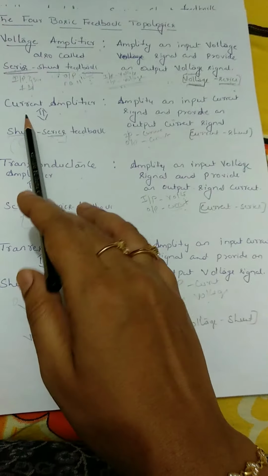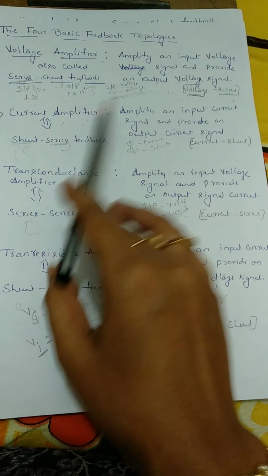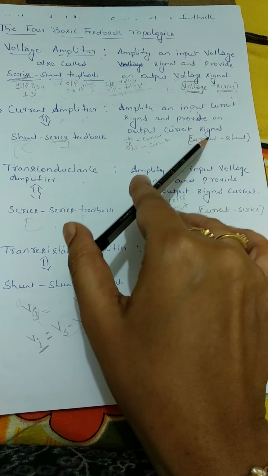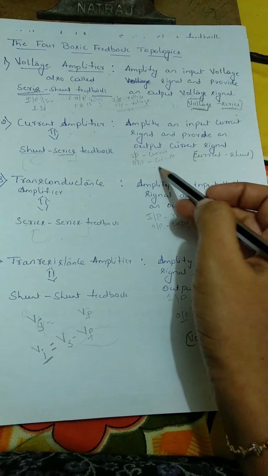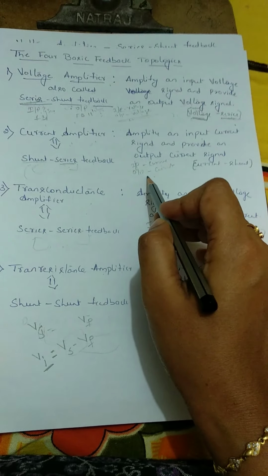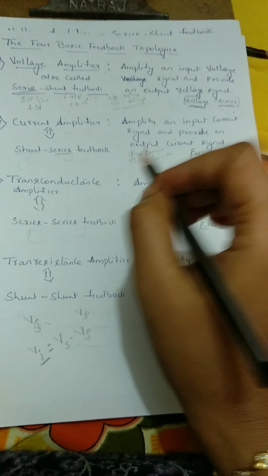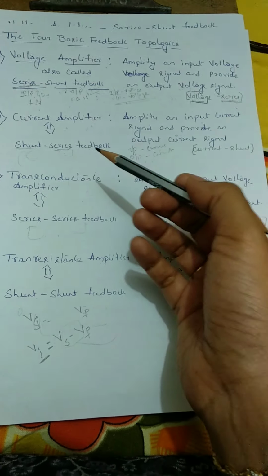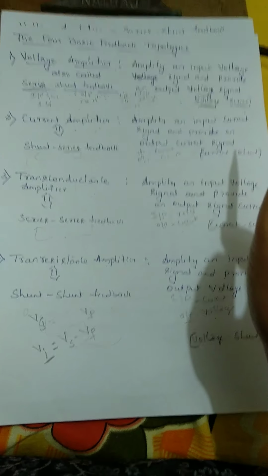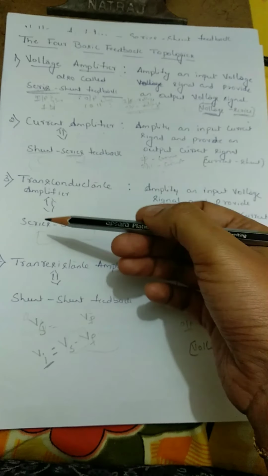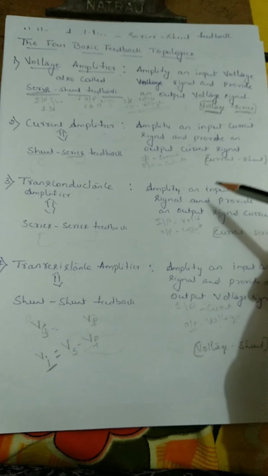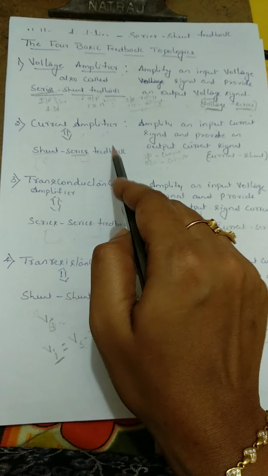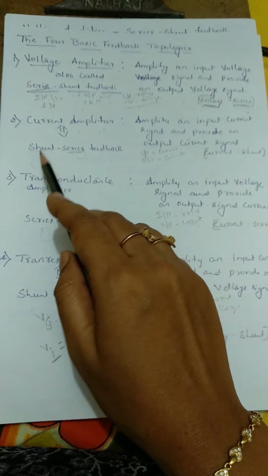The next is the current amplifier. In the current amplifier, the input is current and output is current. It amplifies an input current signal and provides an output current signal. Keep one thing in mind: if the output is current, the feedback signal at the input side is also a current signal. If the output signal is voltage, the feedback signal is also voltage. Current amplifier is also called shunt series feedback.